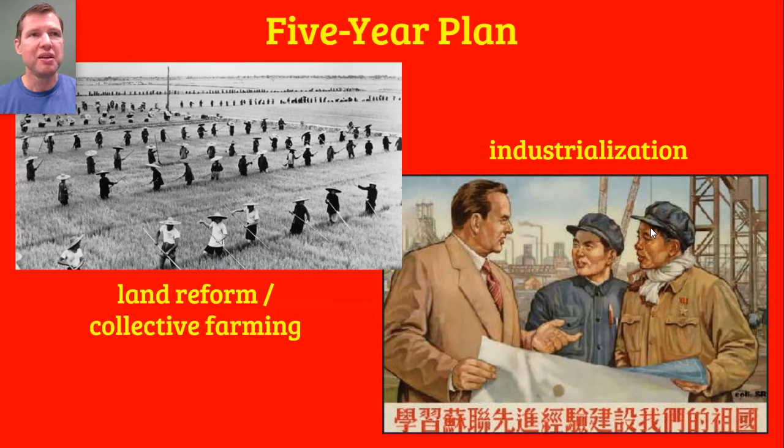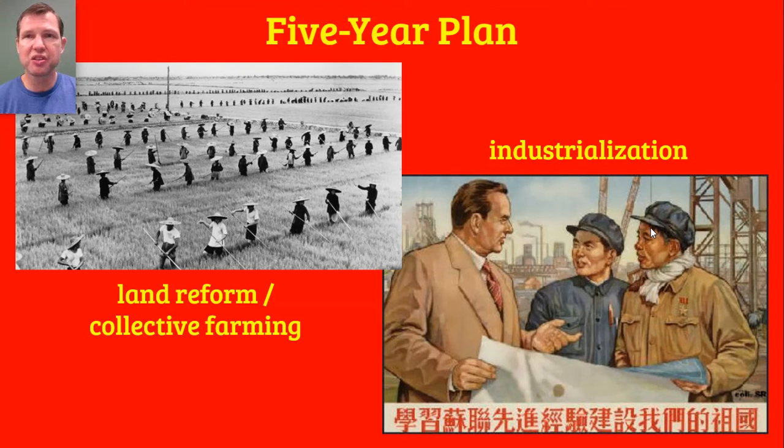You say, well, wait a minute. Mao's goal is to modernize China, which means to industrialize China. He's going to want to build steel mills and electrical power plants, things like that, just like Stalin did in his 5-year plans. Well, that's true. So you say, well, where did China get the money for that?